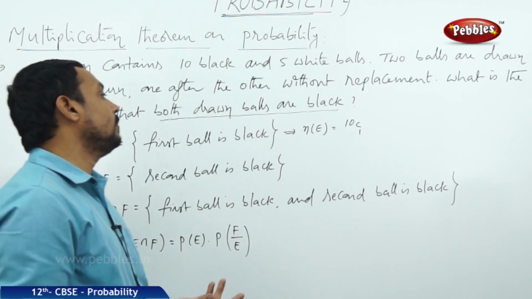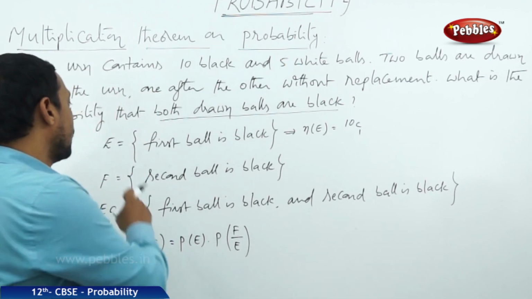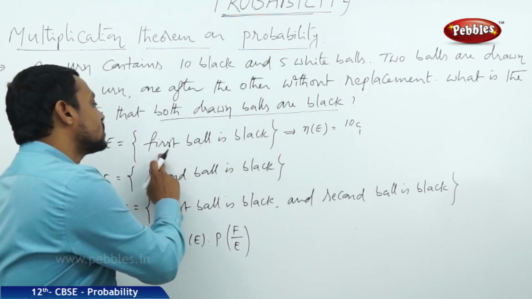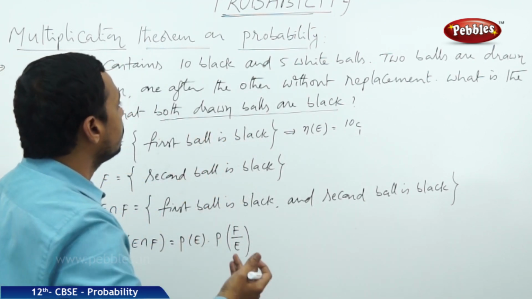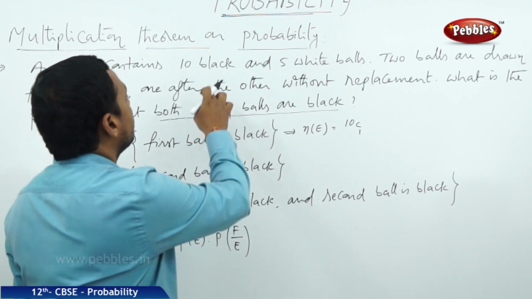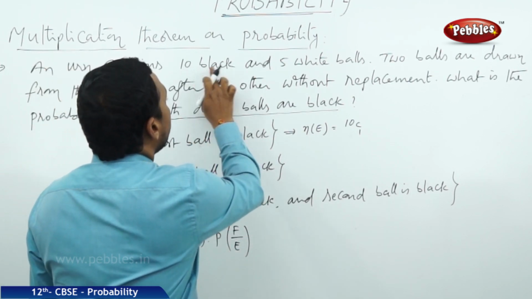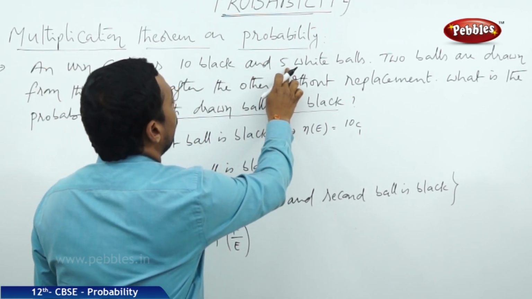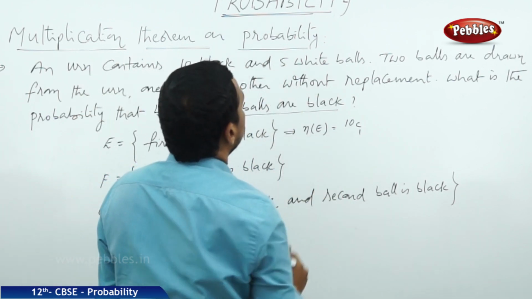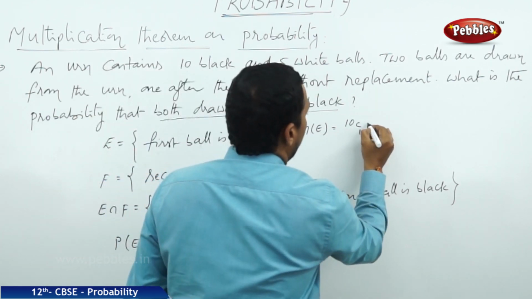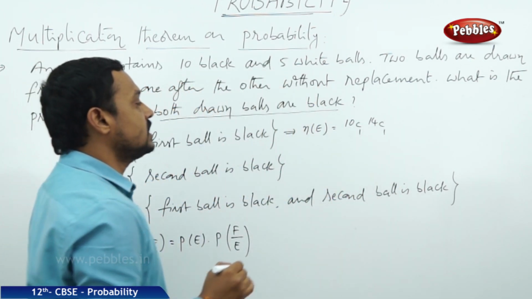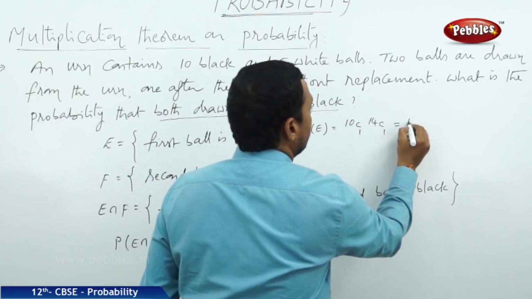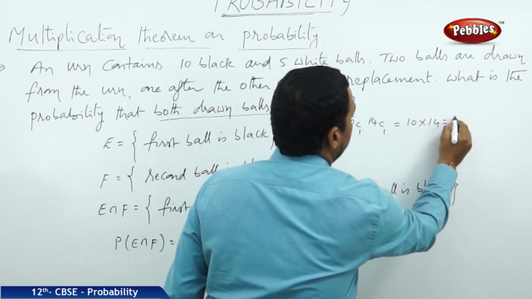The second ball may be any color. According to this event, only the first one is black, so the second one may be any of the others. That means the other balls are 9 black and 5 white, that is 9 plus 5, 14. Out of which we can select any one. So 10C1 into 14C1, that is 10 into 14, 140.